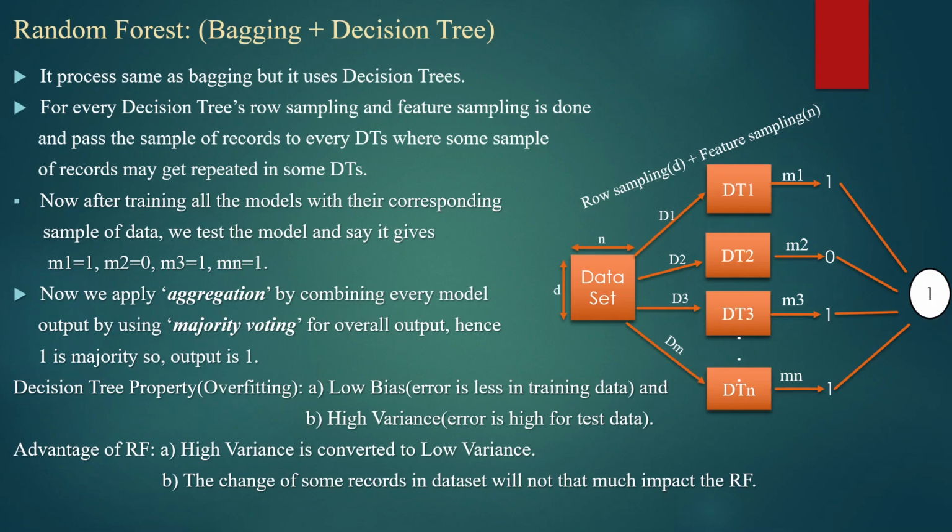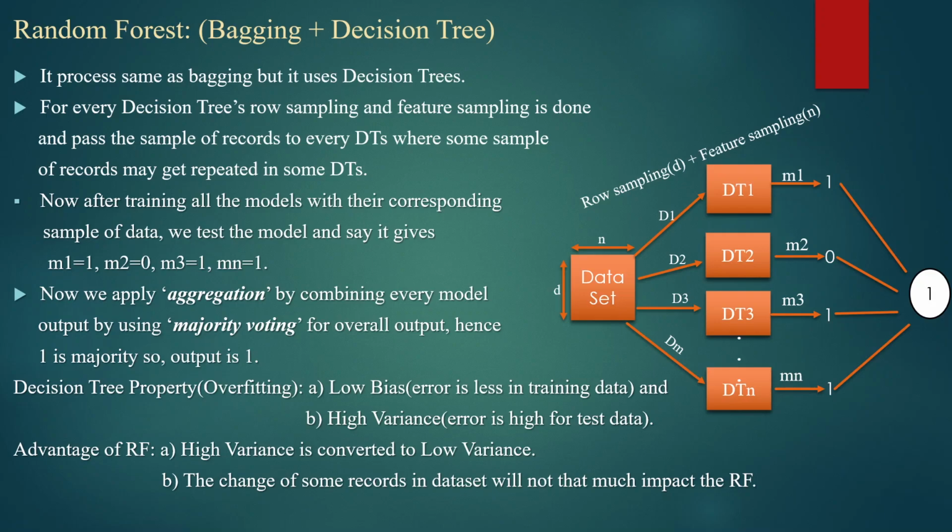Now after training all the models with their corresponding sample of data, we test the models and say it gives output, say model M1 equal to 1, M2 equal to 0, model M3 equal to 1, model Mn equal to 1. Now we apply aggregation by combining every model output using majority voting for the overall output. Hence, 1 is the majority, so the output is 1.